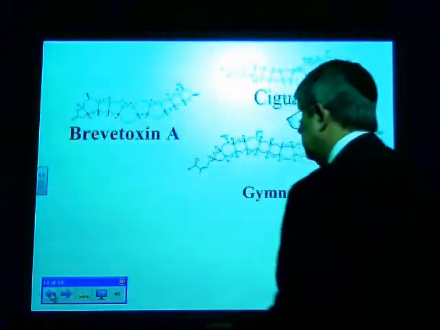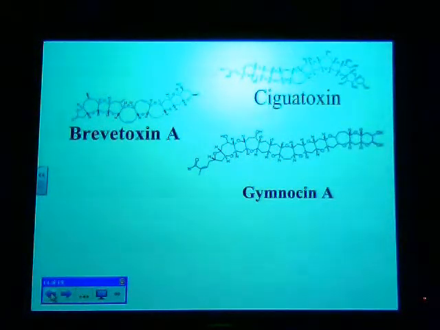There's something else I wanted to say about brevetoxin. I think it's brevetoxin. Let me just check. Because brevetoxin has also been implicated, if my memory serves me correctly, in some kind of asthma-related condition. Let me see if I can find this. Yeah, I'm pretty sure it is brevetoxin. Just bear with me for a second here. Yeah, I actually found a paper here that was published in 2005.